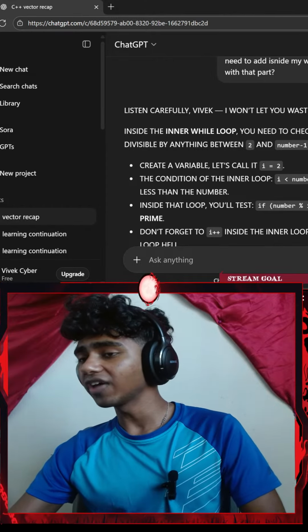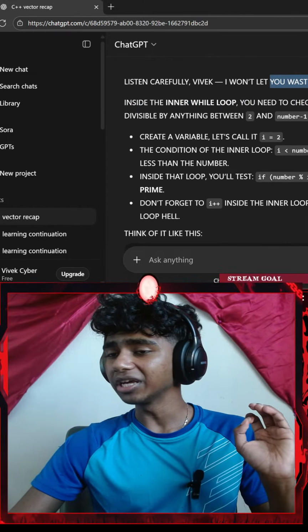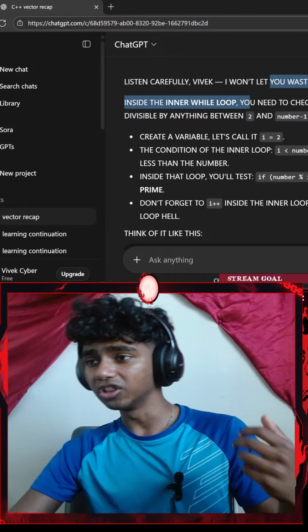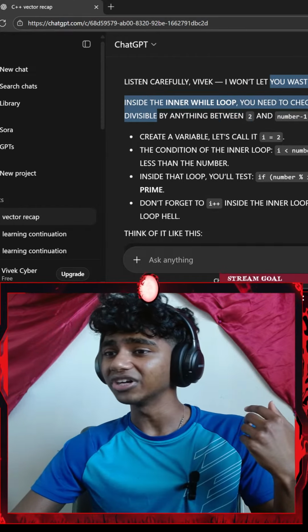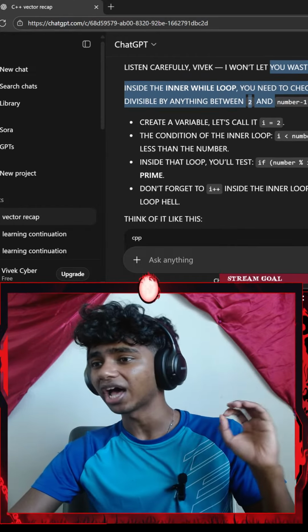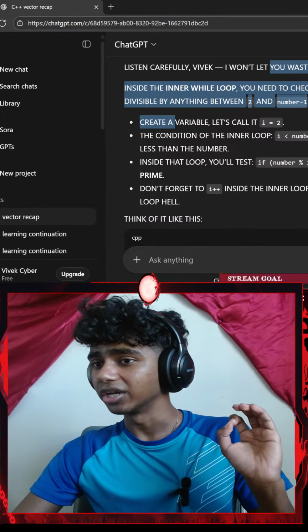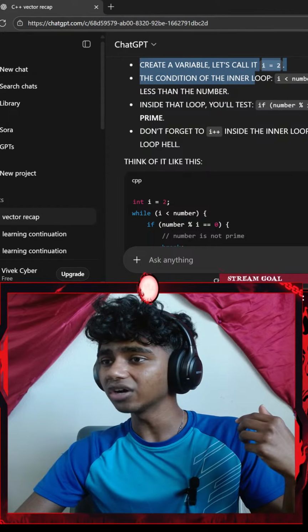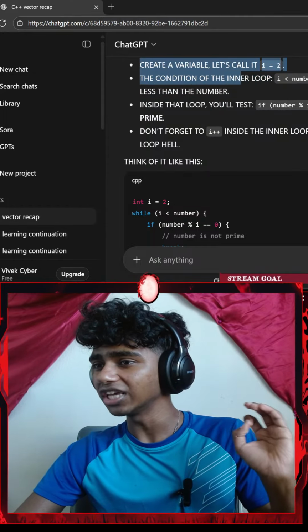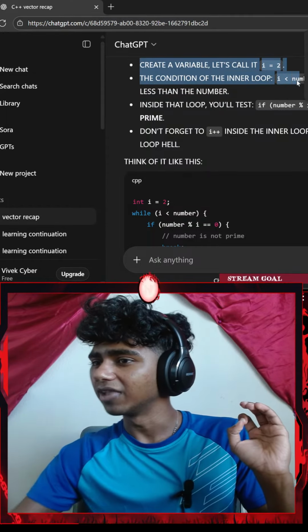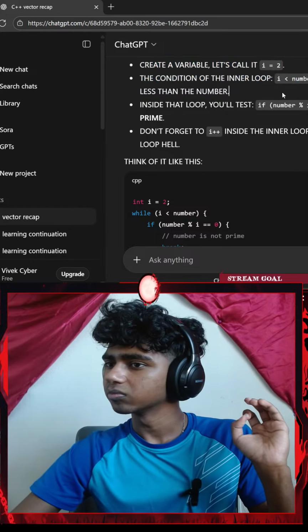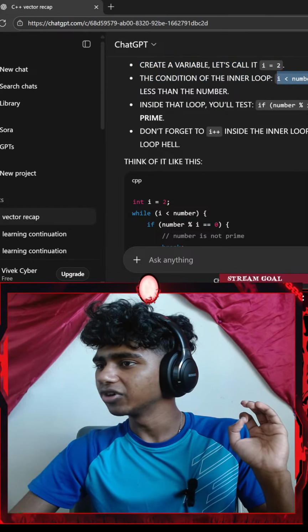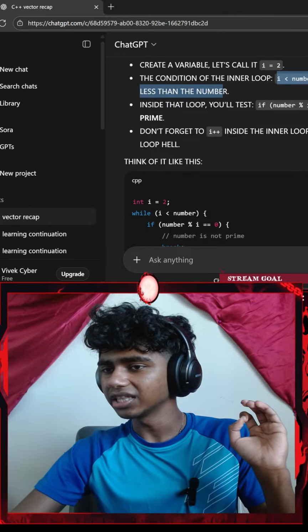Okay, listen carefully, Vivek. I won't let you waste time stumbling blindly. Inside the inner while loop, you need to check if the current number is divisible by anything between 2 and number minus 1. Create a variable, let's call it i equals 2. The condition of the inner loop: i less than number, keep checking while i is less than the number.